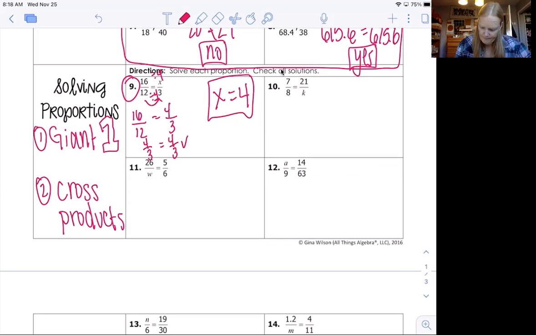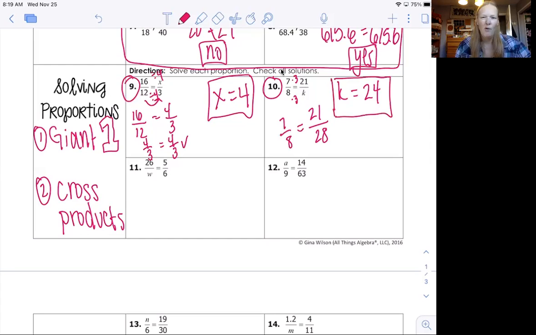Let's look at number 10. Okay, 7 times 3 gives me 21. So if I do 8 times 3, I should get 24. So k equals 24. And then we can just check it really fast to make sure that 21 divided by 28 does turn into 7/8, and it does. So there's my answer. So see how the giant 1 method is pretty straightforward. That's why I like to use it.